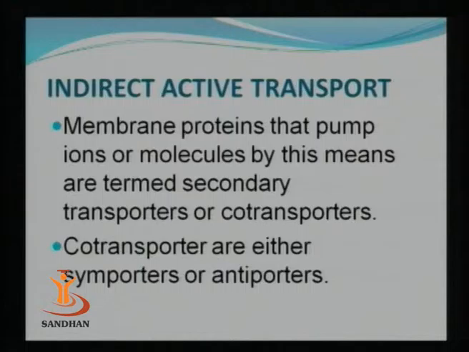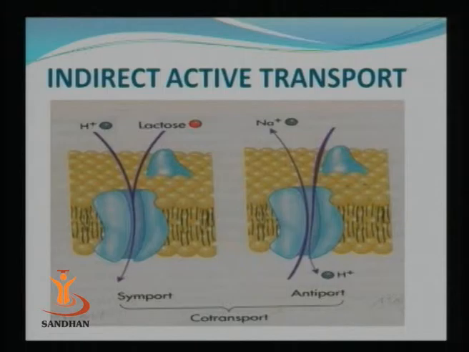The membrane proteins that pump ions or molecules by this means are termed secondary transporters or co-transporters. The co-transporters are either symporters or antiporters. Now you can see in the figure the indirect active transport and the co-transporters. In the first figure it is shown that it is a symport. In symport, the 2 molecules are pumped in the same direction. The figure shows the proton and lactose. The proton, which is the gradient formed, and the lactose, which is the nutrient to be transported, both are moving inside the cytoplasmic membrane. So the movement is in a single direction.